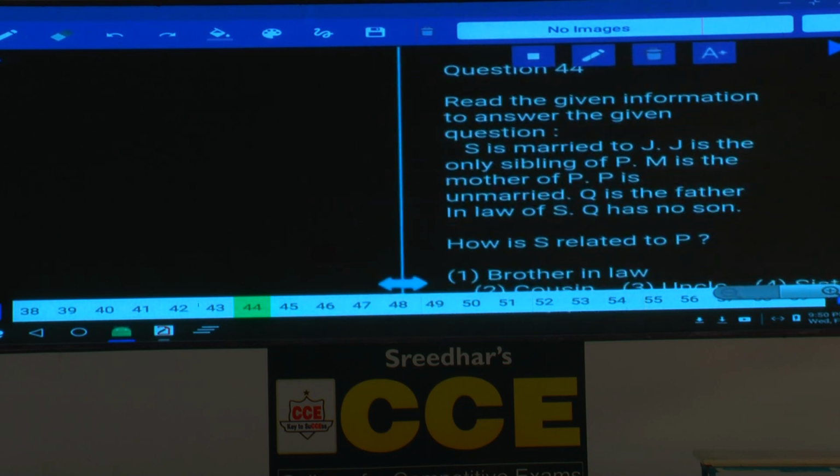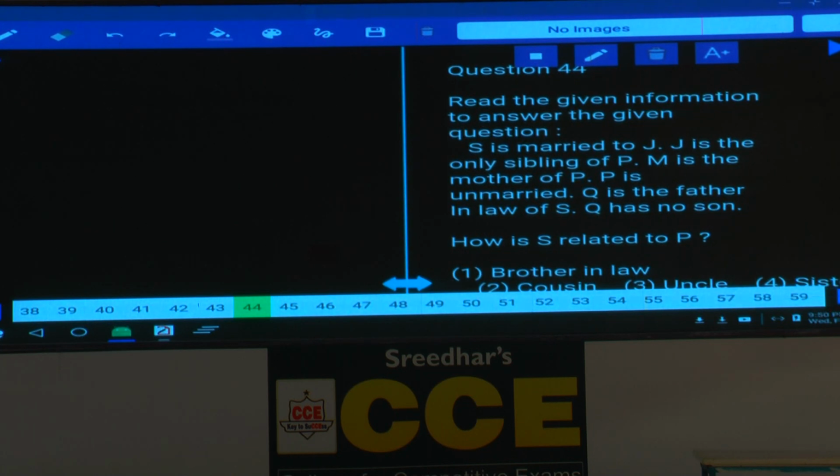Now question number 44 and 45, tell me what is the information here? S is married to J. Tell me how to represent this one. S is married to J can be written like this. S and J are a married couple.